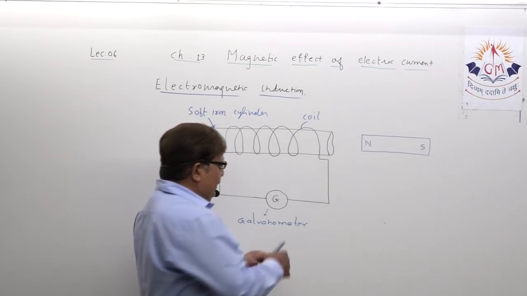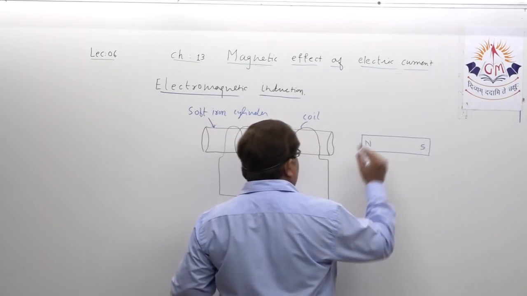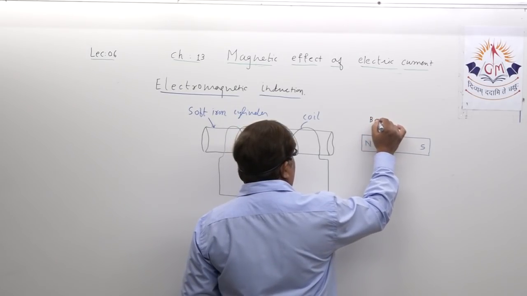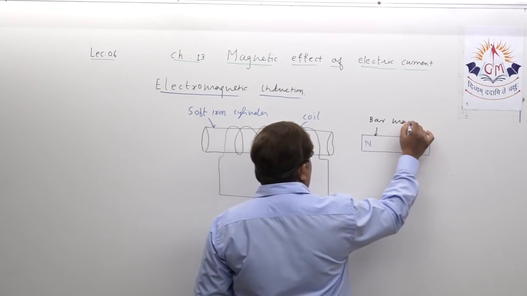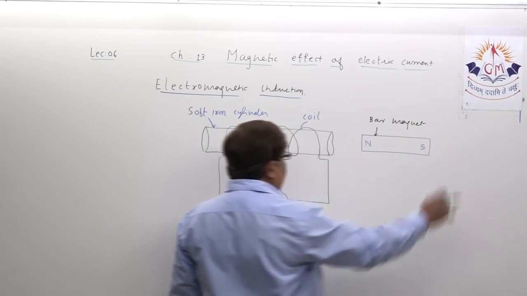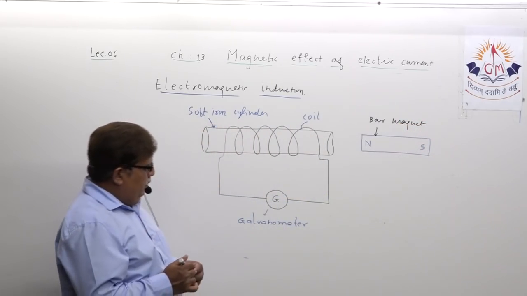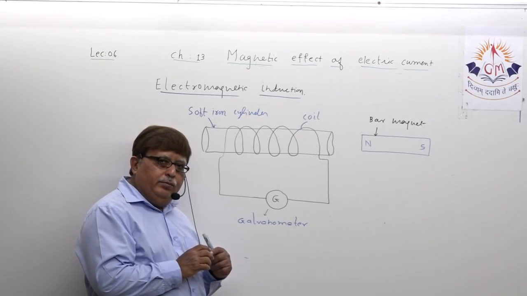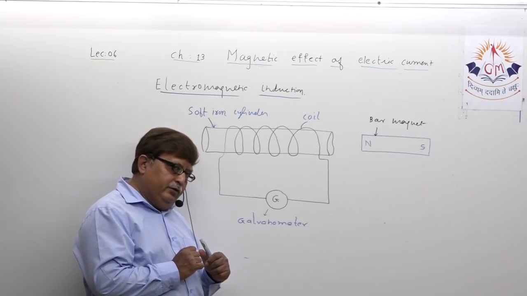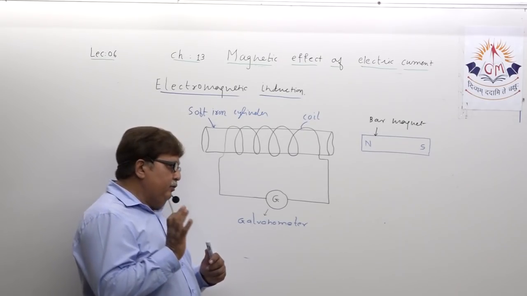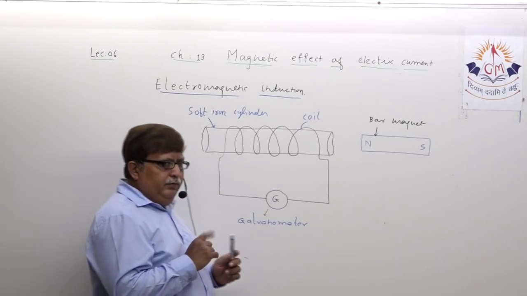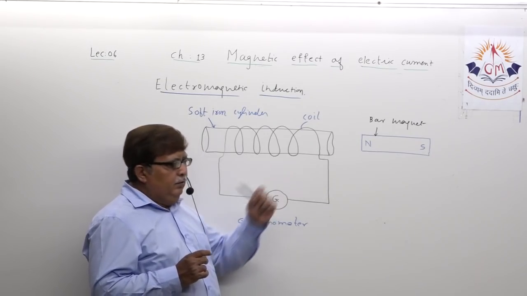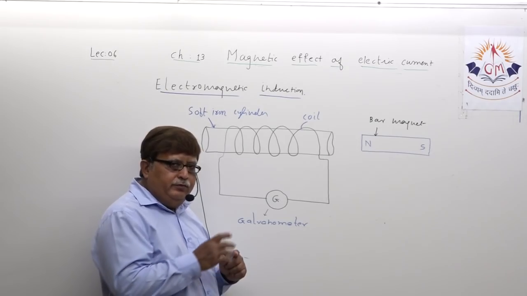And this is a bar magnet. These are some of the arrangements to basically understand the principle of electromagnetic induction, understood.